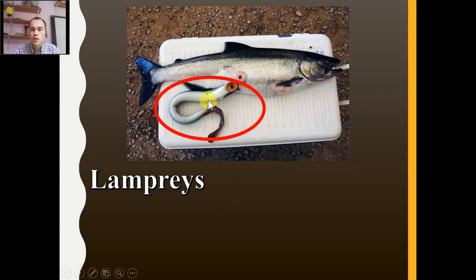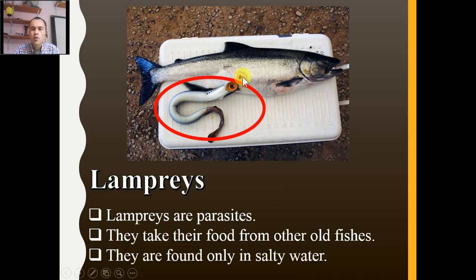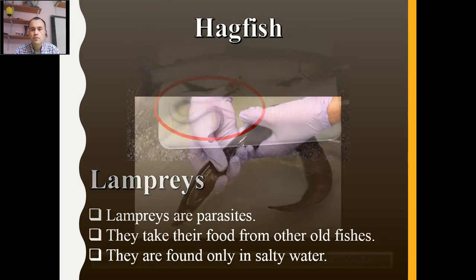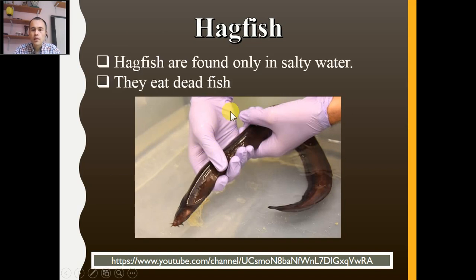As you see here, the lamprey separated from the fish which it was sucking blood from and eating. They are parasites. It means they live on living organisms or living fish. They take their food from other fish, as you see here. They are found only in salty water, not fresh water. Hagfish also live in salty water, and they eat dead fish.